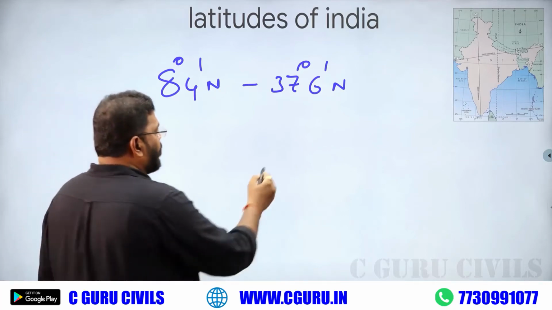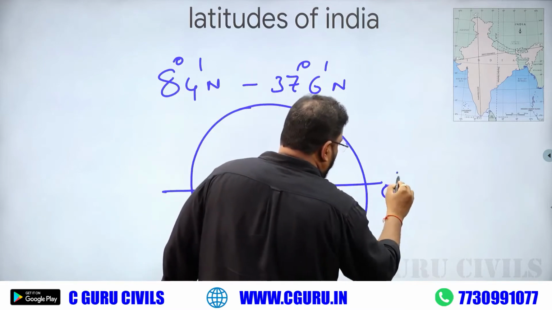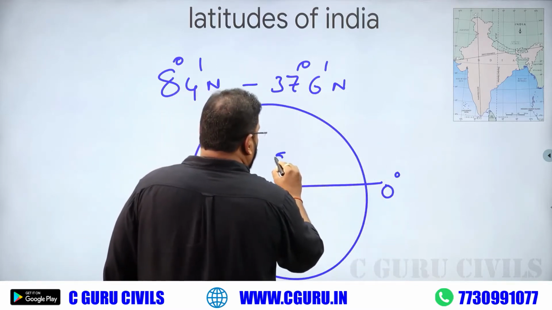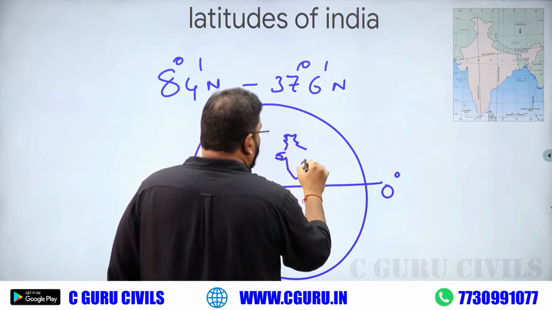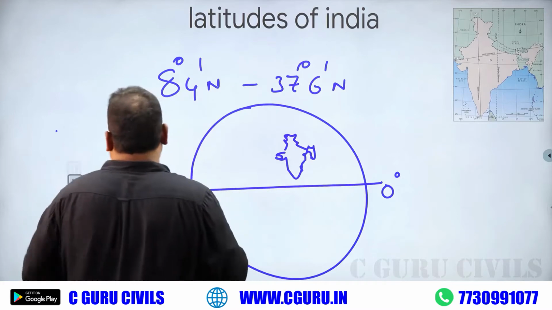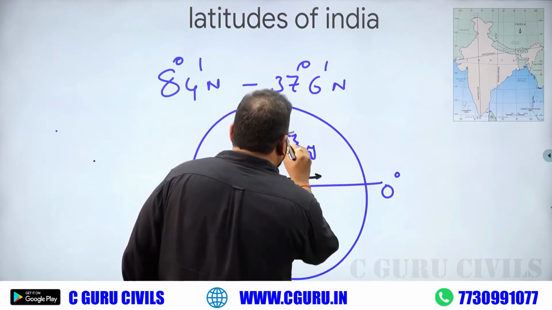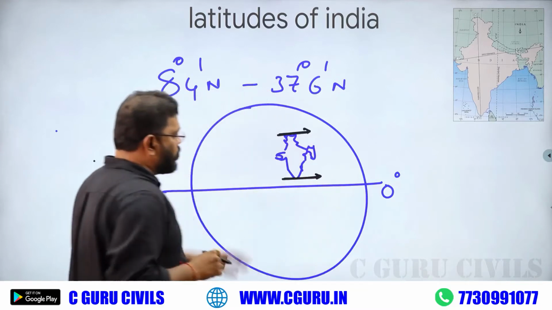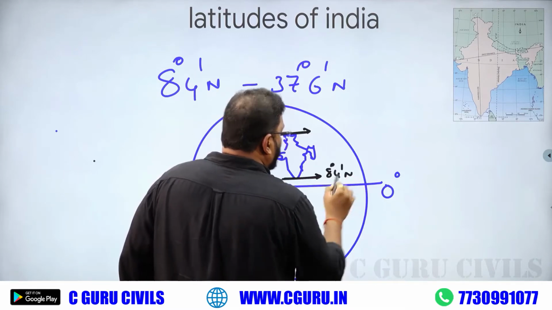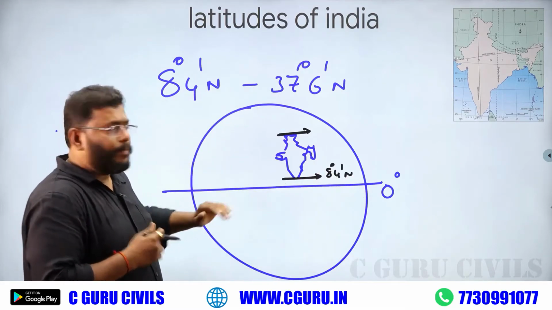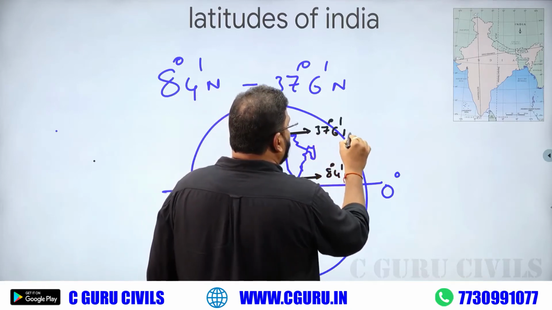If we take a globe like this, this is the equator, and this is our India. If you draw some values on this, draw 8 degree 4 north, with the southern area, and the north area 37 degree 6 north.